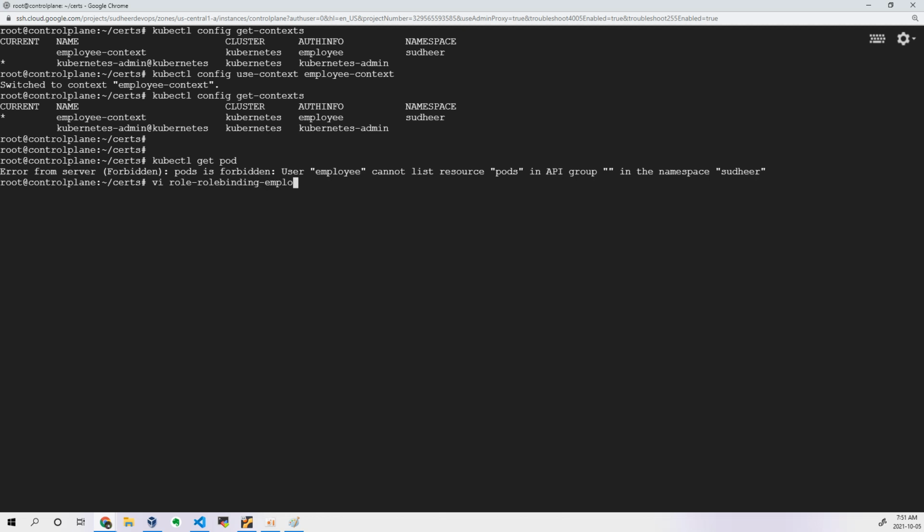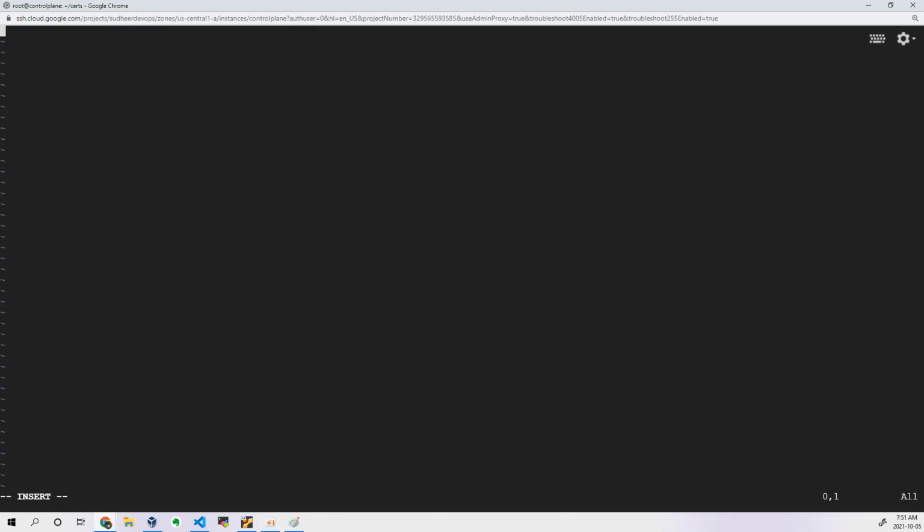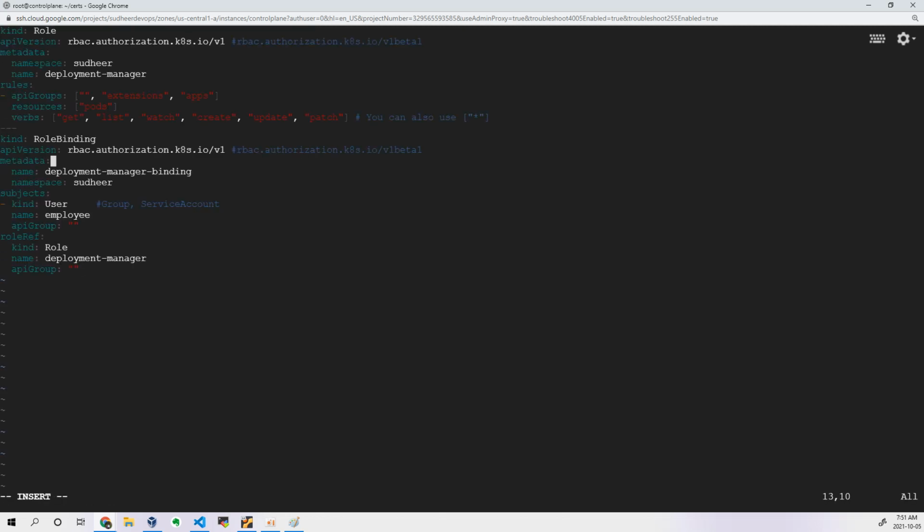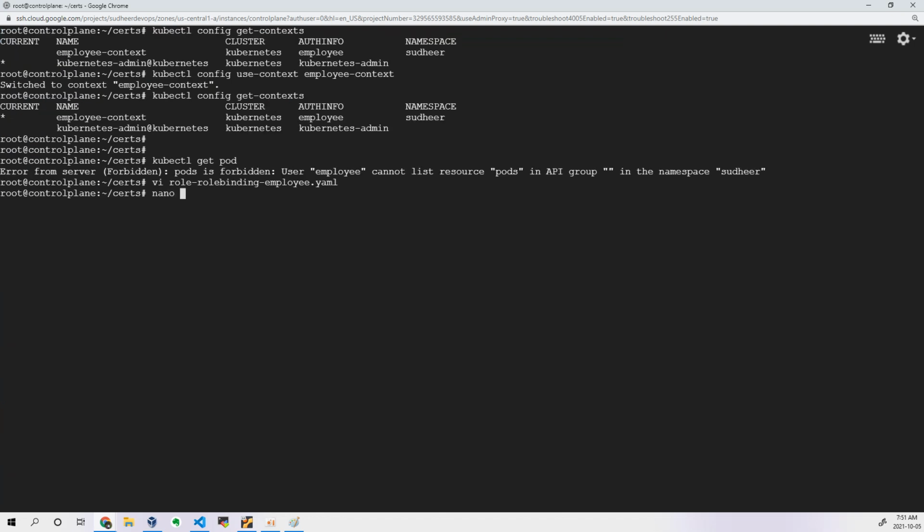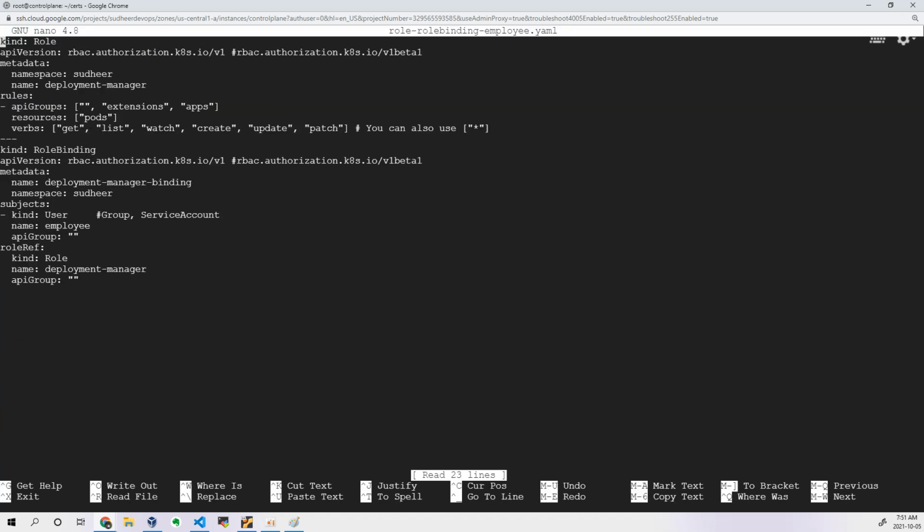Employee user. Okay, I gave a name like that so that I can understand. So here you can see, let me open it in the nano editor. You can see here I have written both the sections in a single YAML file, role and role binding. So here is the role.